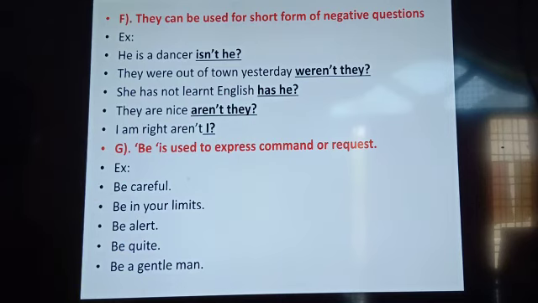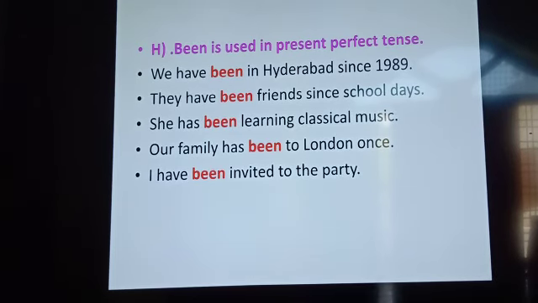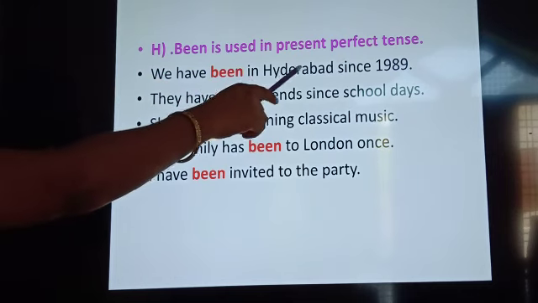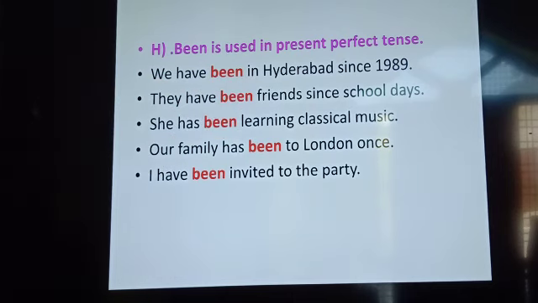We can use be. Be is used to express a command or request. For example, be careful. Be in your limits. Be quiet. Like that also, been is used in the present perfect tense. We have been in Hyderabad since 1989.